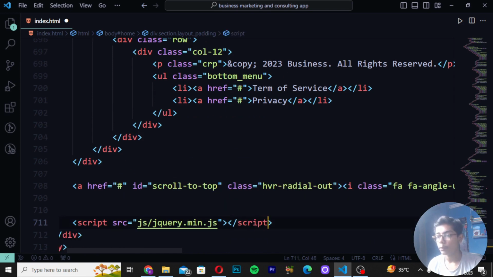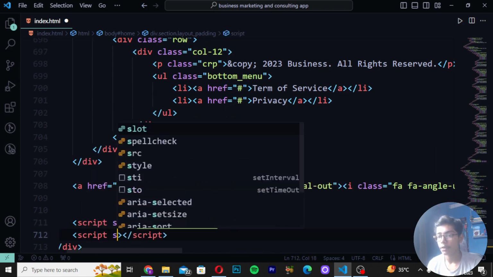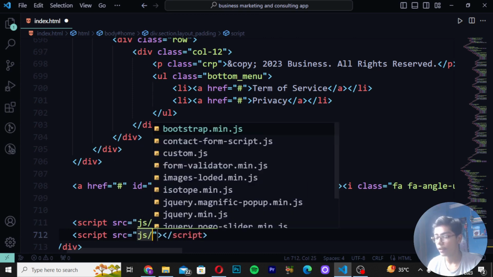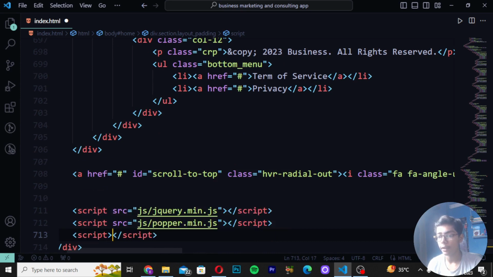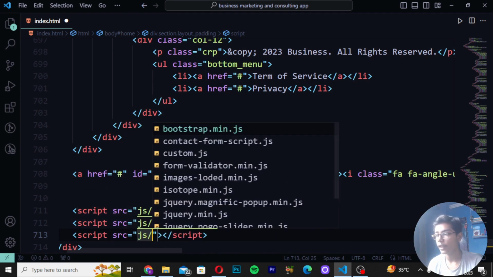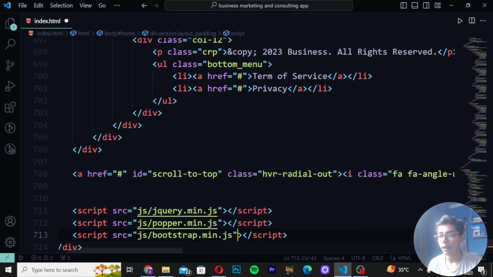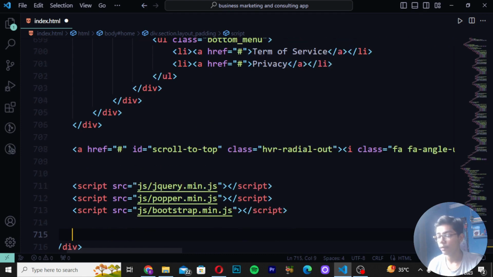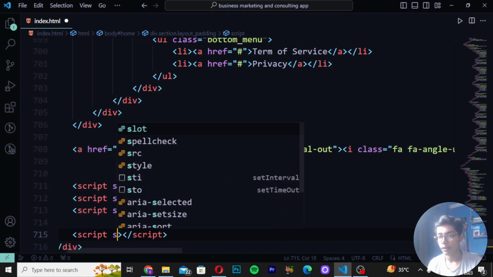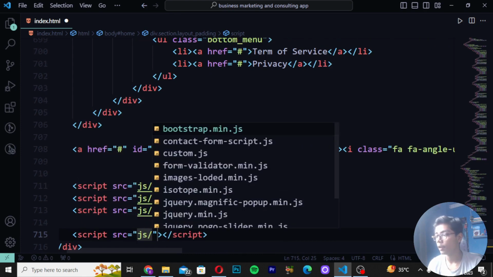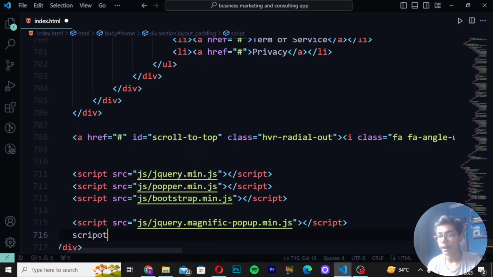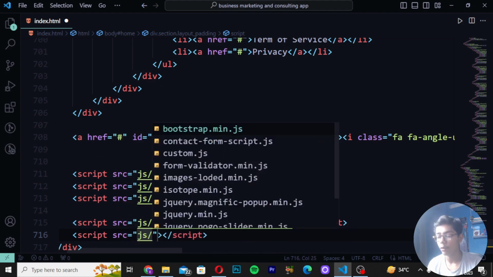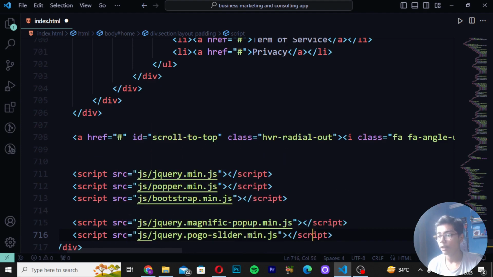Then here you have to just move down right here script tag and write src js/, and I will be writing here popper min.js. Then again script tag right here src js/, right here bootstrap min.js. Then give one space again right here src js/, and I will be writing jquery magnetic popper. Then again script tag right here src js/, and right here jquery pogo slider min.js.